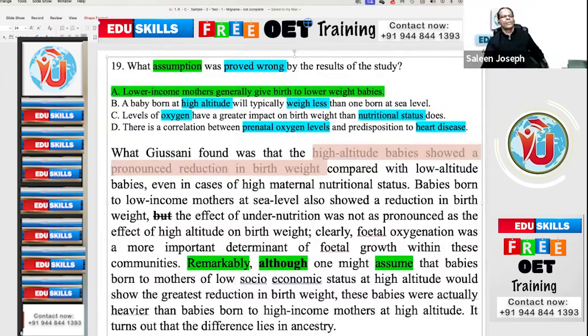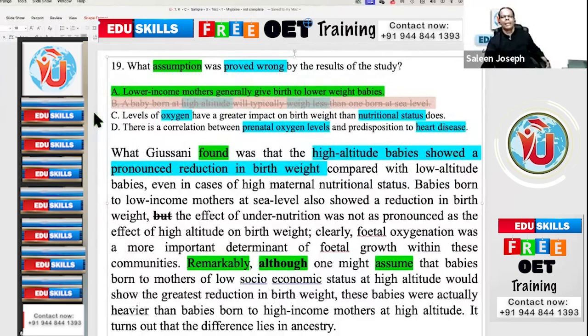But that was not an assumption. I am trying to make you understand the difference. The paragraph is not saying that was an assumption. That was found, which means an established fact. But the question is not asking about established fact. They are asking what assumption was proved wrong. So you should be very careful when there is a negative question.